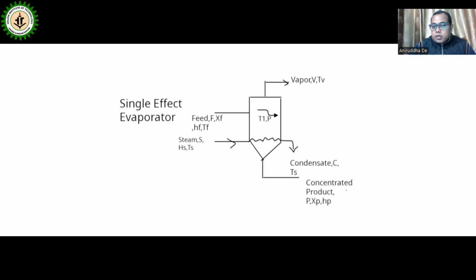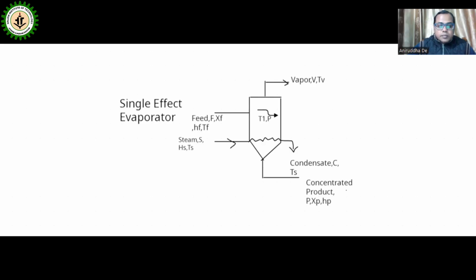If more than one calandria is used, it is named depending on the number of calandrias. If there are 2 calandrias, it is known as double effect. If 3 calandrias are used, it is triple effect. So depending on the number of calandrias, evaporators are classified as double effect, triple effect, quadruple effect.